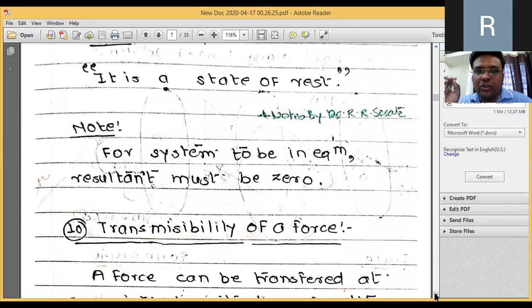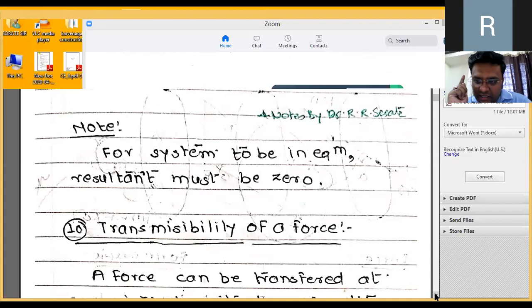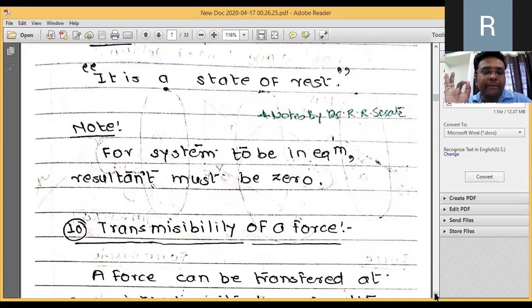Must be. Resultant has to be zero. If any resultant force is still existing which is tending to change the state of rest of the body, if there is still the presence of that force, then you cannot say that the system is in equilibrium. To have the system in equilibrium or at rest, the resultant must be equal to 0.